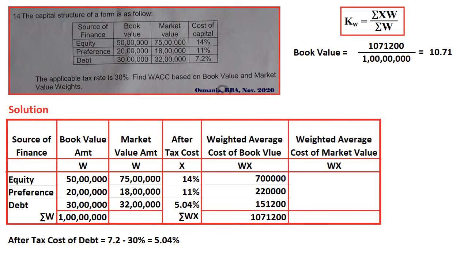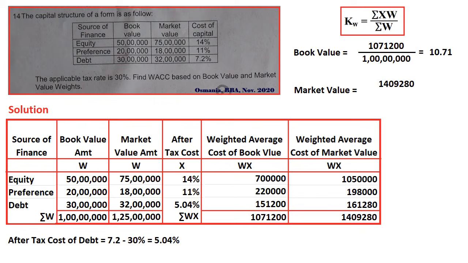When you take market value, then we have taken market value amounts, then multiplied with the cost of capital, that is 14, 11 and 5.04. We've got different amounts. So make the summation of market value amounts, that is 1 crore 25 lakhs, then weighted average cost of market value, that is 14 lakh 9,280. Apply the formula, you will get the answer, that is 11.27 percentage. So this is the way you need to calculate. This question was asked for 15 marks. You can easily calculate, right?